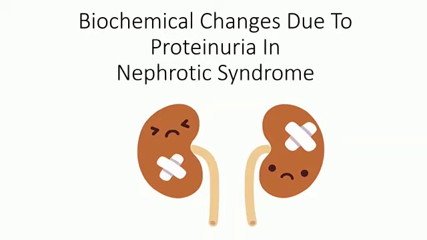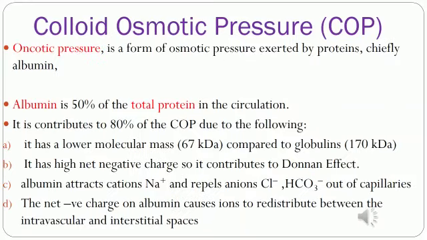Today we will discuss biochemical changes due to proteinuria in nephrotic syndrome. So let us see colloidal osmotic pressure, or COP. Oncotic pressure is a form of osmotic pressure exerted by proteins, chiefly albumin. Albumin is 50% of the total proteins in circulation. It contributes to 80% of the COP due to the following properties.